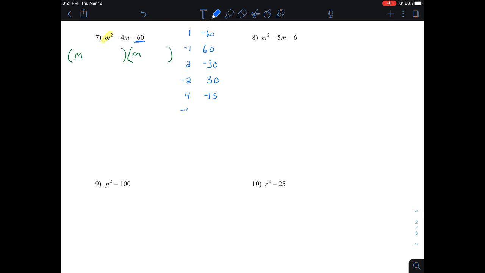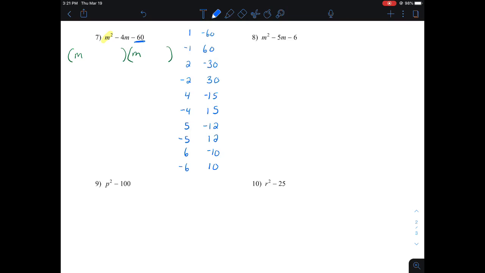Or I could have the 4 be negative and the 15 be positive. 5 can go into 60 because it ends in a 0. So 5 times negative 12 makes negative 60. Same thing with negative 5 and positive 12. So I got a long list of factors this time, and I can keep going. 6 times negative 10 makes negative 60, and so do negative 6 and positive 10.